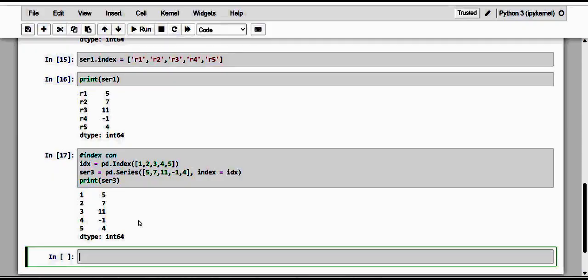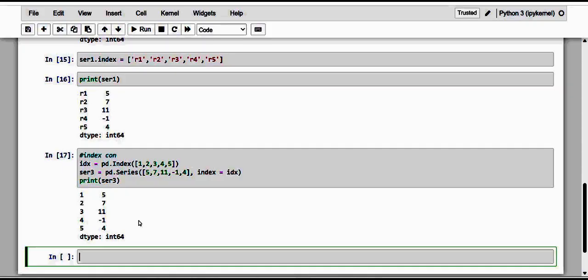And kindly have a note of it, dear friends, the correspondence between index and the value in a series. An implicit concept is taken for granted in that example. So the correspondence between the element of the index and the value array within a series is very important and is not fully managed automatically. It is therefore up to the user to manage it correctly.